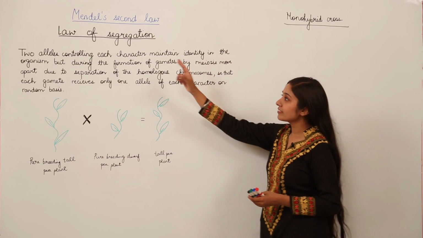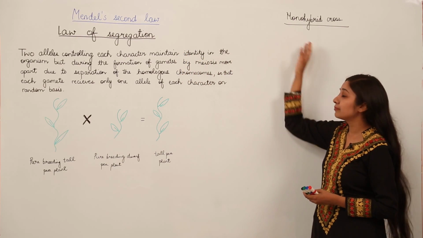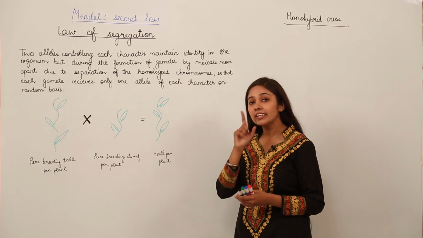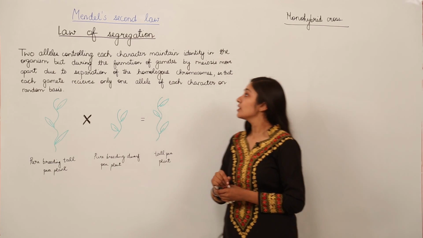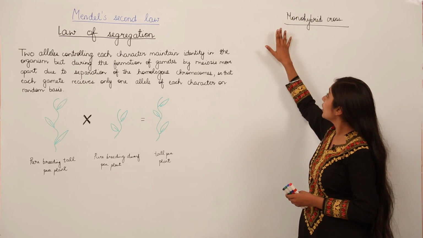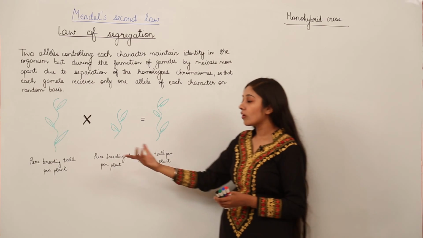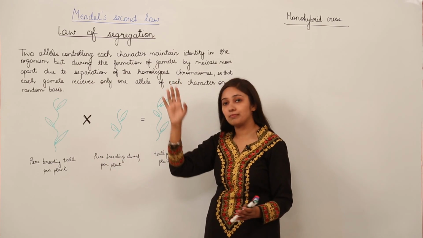Let us discuss the law of segregation with the help of a monohybrid cross. A monohybrid cross is a cross when we are considering one characteristic trait at a time. So, in the case of a monohybrid cross, we will take one characteristic trait, that is tallness and dwarfness, the height of the plant.